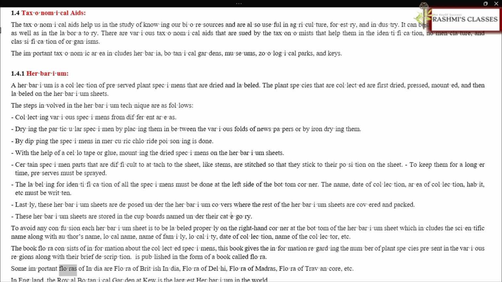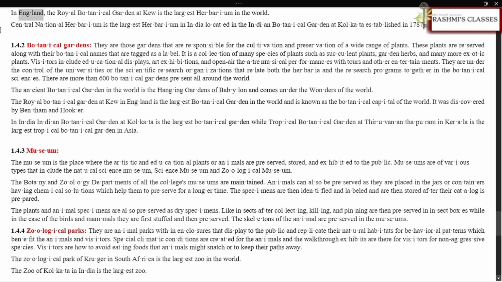Some important floras of India are Flora of British India, Flora of Delhi, Flora of Madras, Flora of Travancore, etc. In England, the Royal Botanical Garden at Kew is the largest herbarium in the world. Central National Herbarium is the largest herbarium in India, located in the Indian Botanical Garden at Kolkata, established in 1787.